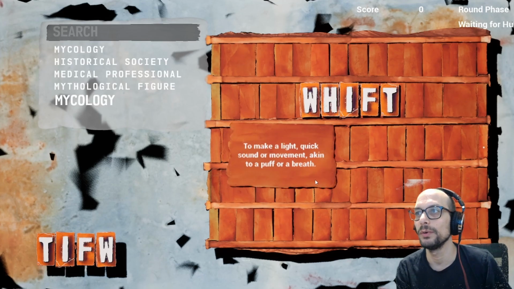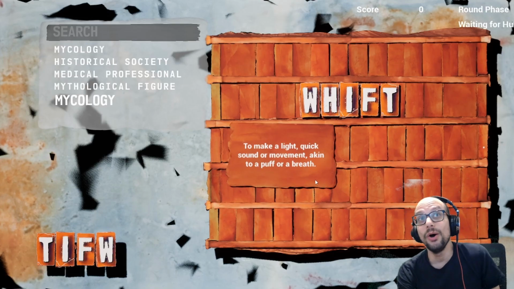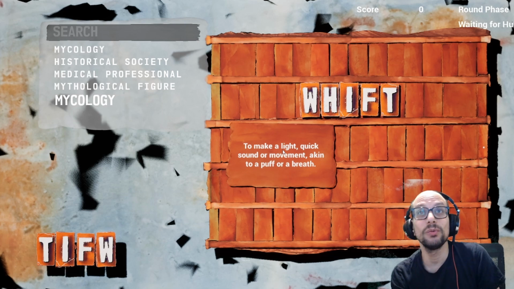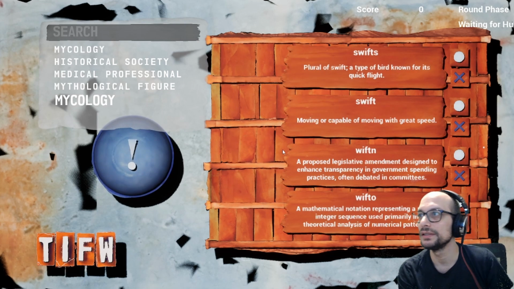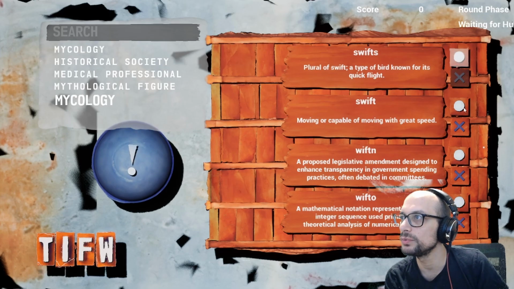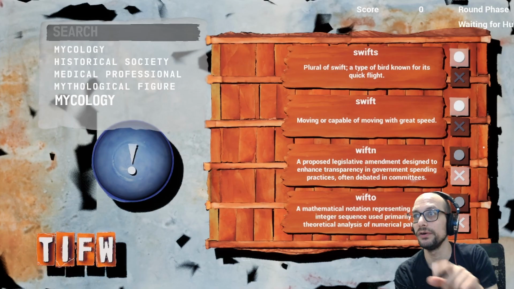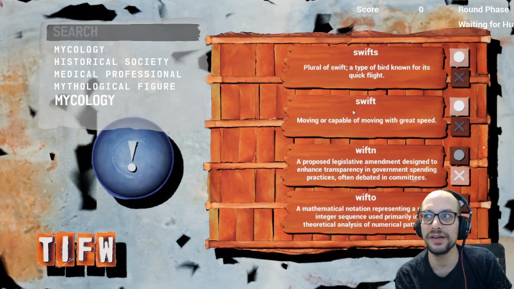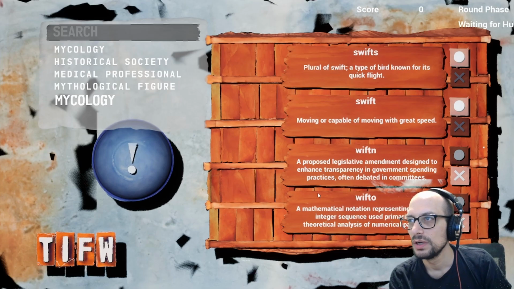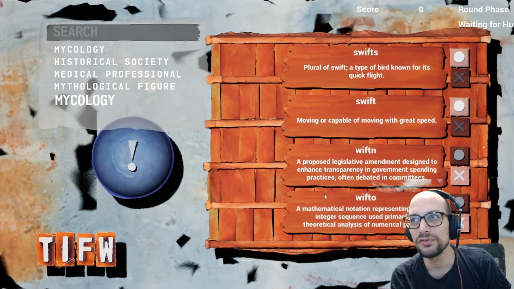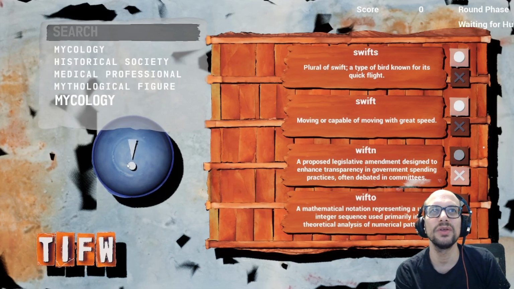And this is going to be my word: to make a light, quick sound or movement akin to a puff or breath. Okay, well, it's a word, I guess. And Swift, I know Swift, Wifto. These are the words that the AI generated with their definitions. These 2 are definitely words I know. These 2 are words. I don't think Wifto is a mathematical term. And I don't think Wifton is a proposed legislative amendment. No, those just don't fit.